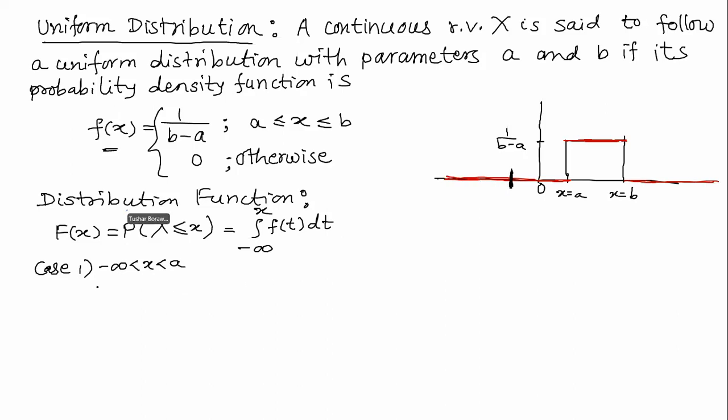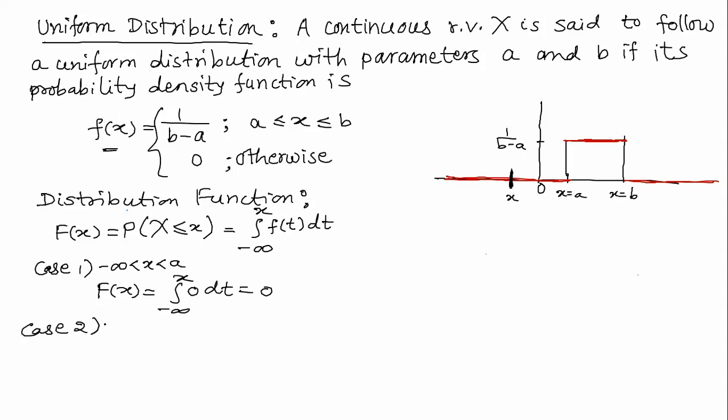Now in this case, capital F of x will be equal to integration from minus infinity to x, and you can see in this journey x is here. I am writing for a while, and then I am going to erase that also. You have already seen small f of x is 1 upon b minus a when x is from a to b and 0 otherwise. So in the range from minus infinity until x, f of x is 0, 0 into dt. So obviously it is 0.